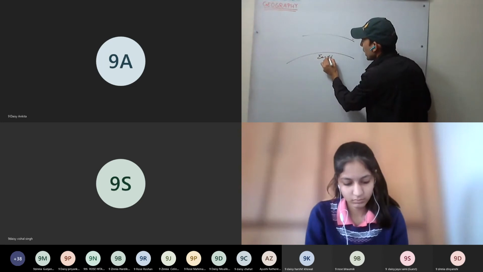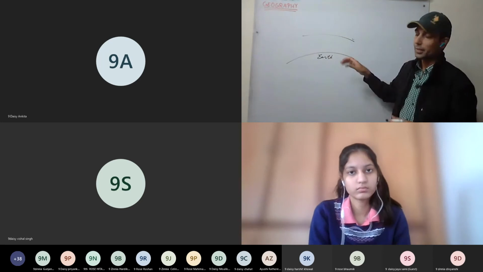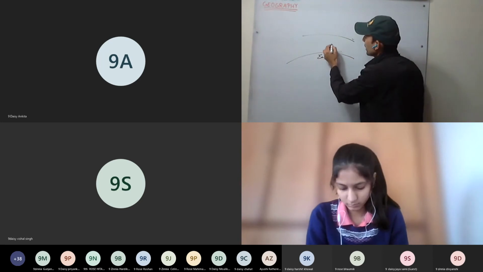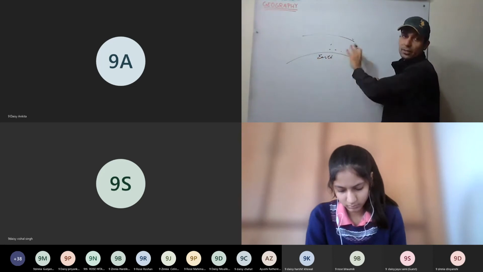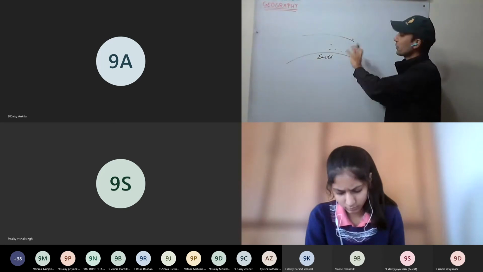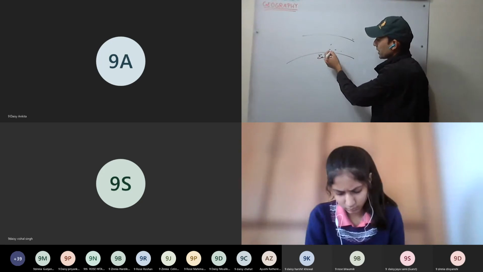So as we have already discussed, atmosphere is nothing but a mixture of gases. There are gases surrounding the Earth's surface, and this envelope of gas surrounding the Earth's surface is called the atmosphere. Now see here how the pressure varies.